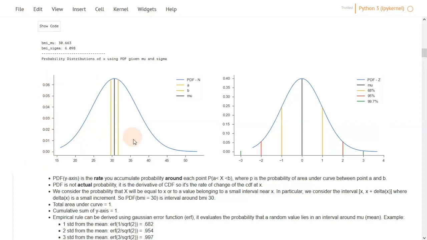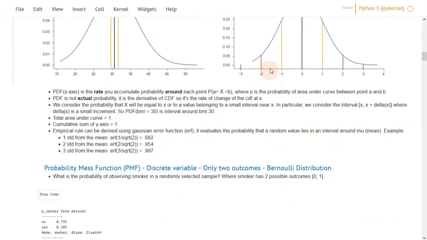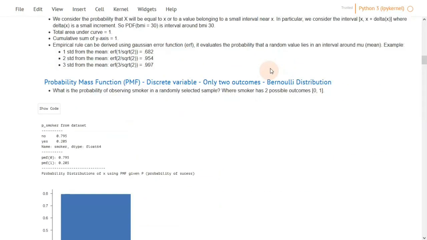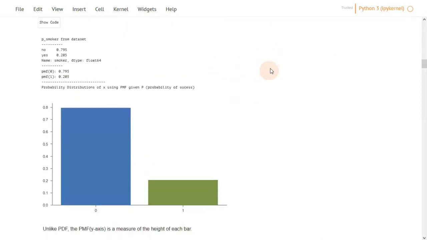We can actually do the same for discrete values. For example, smoker. If we want to find the probability, when choosing one patient randomly, of whether it is going to be a smoker or not, we can use probability mass functions. And a probability mass function, just like the probability density function, tells you the probability of a given value of a random variable, and it takes a parameter p, which is the probability of success, and success can be defined the way you want.